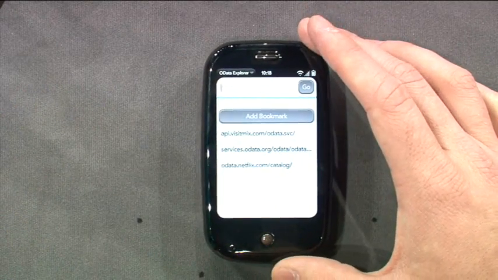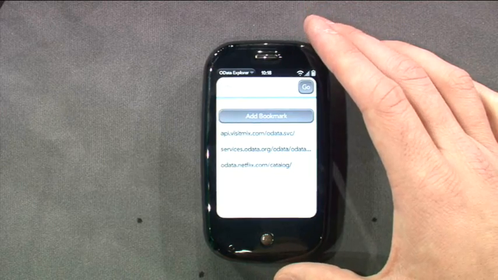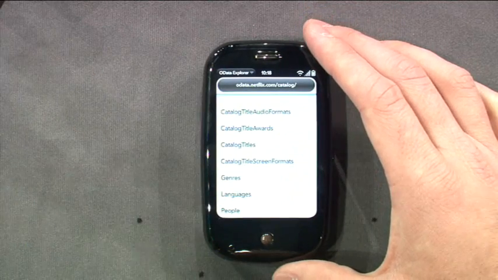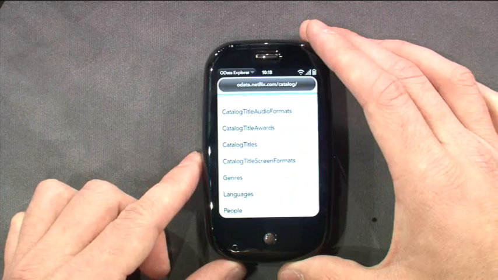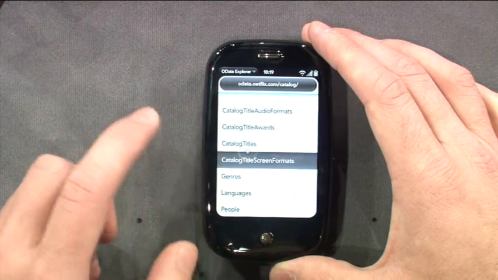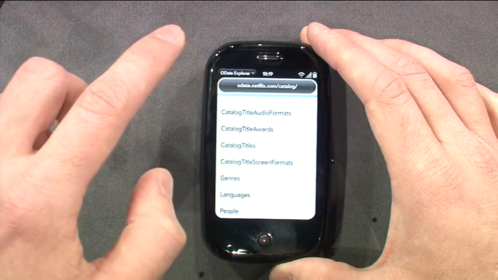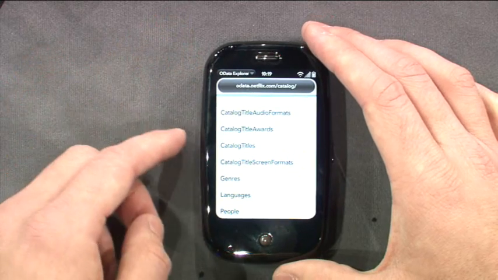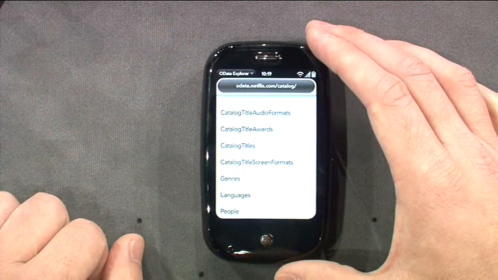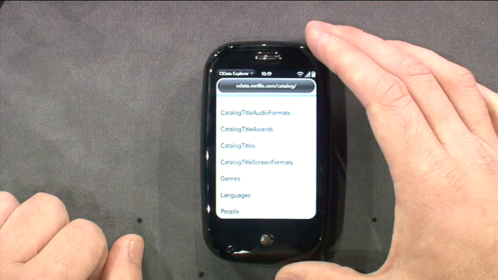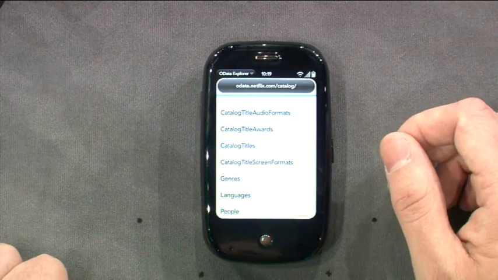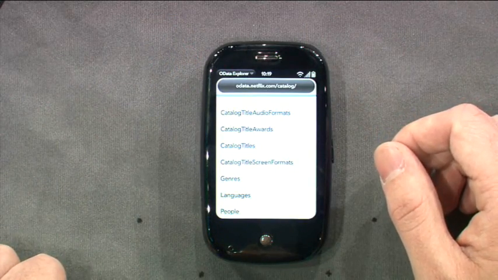So Jonathan will click that. And when he does it, we were having some issues with the network, but it does work. You can see this is the exact same Atom service document you saw a moment ago. Jonathan, click on catalog titles, please. And we'll see whether or not it actually comes back. I think we're sharing the same network with everyone else. And what this is going to do is issue a GET query, go and retrieve the results, and then show them in the Palm Pre device.